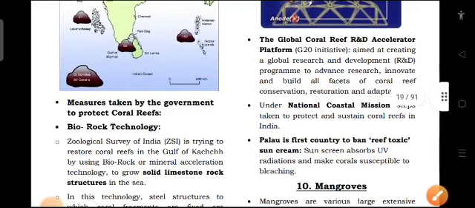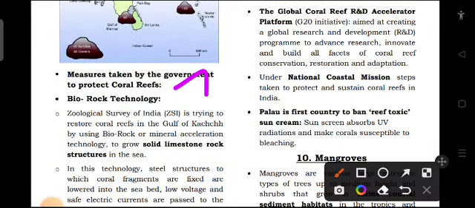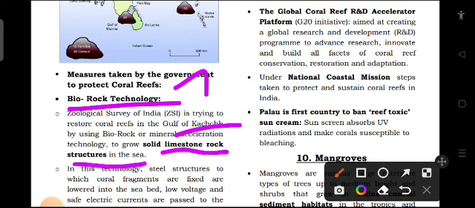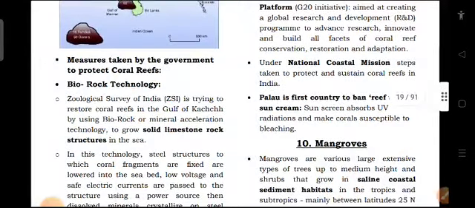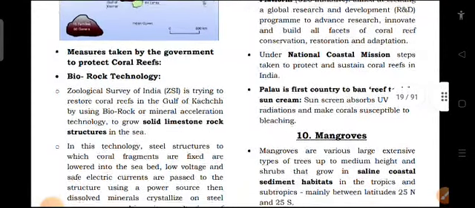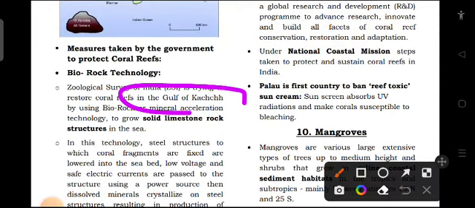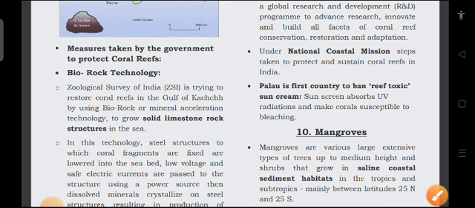Now, measures taken by the government to protect the coral reef. What are the measures? First one, Biorock technology. ZSI, Zoological Survey of India, is trying to restore coral reef in Gulf of Kutch by using biorock or mineral accretion technology to grow solid limestone rock structure in the sea. This is biorock technology. It is trying to restore the coral reef in this particular region in Gujarat, by using biorock or mineral accretion technology.